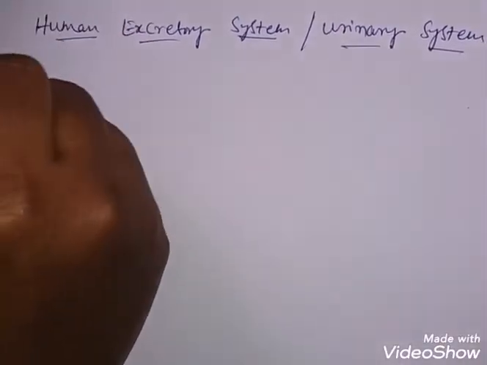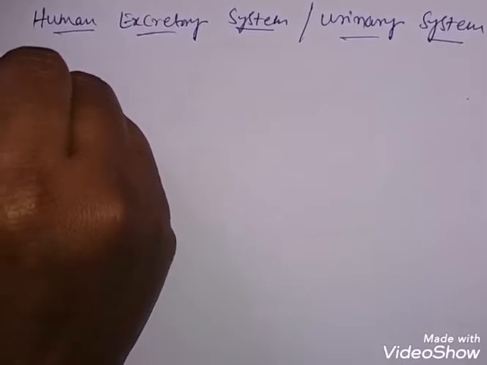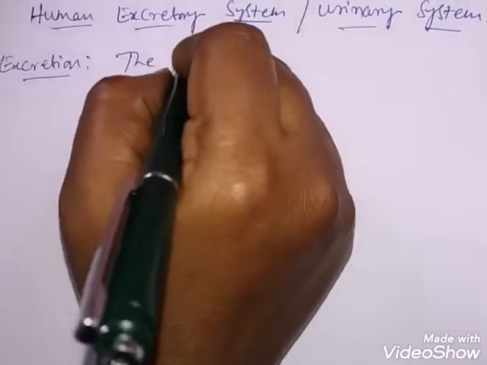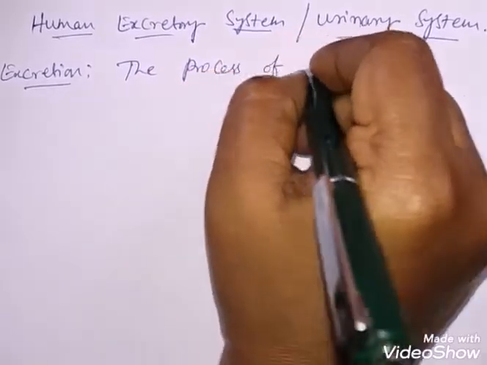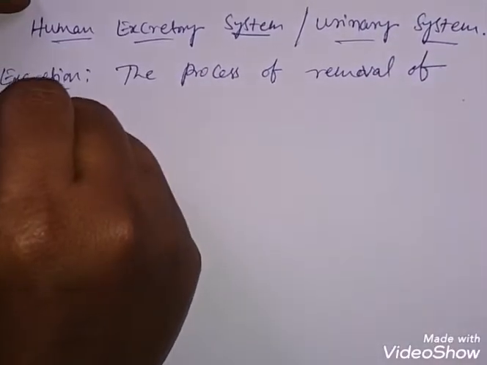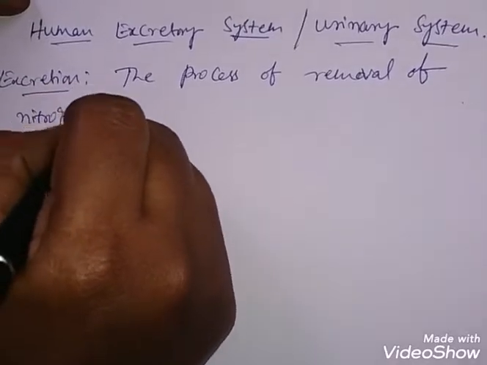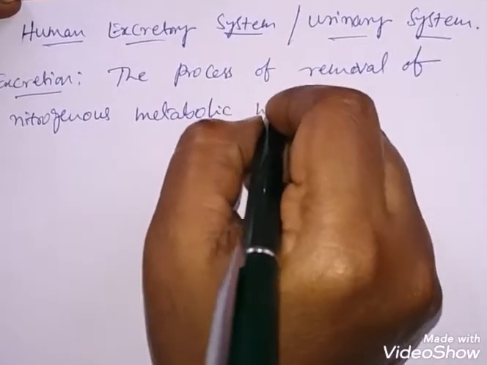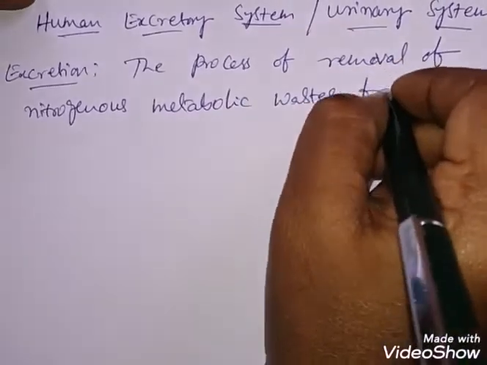First and foremost, what is excretion? Excretion is the process of removal of nitrogenous metabolic waste from the body.